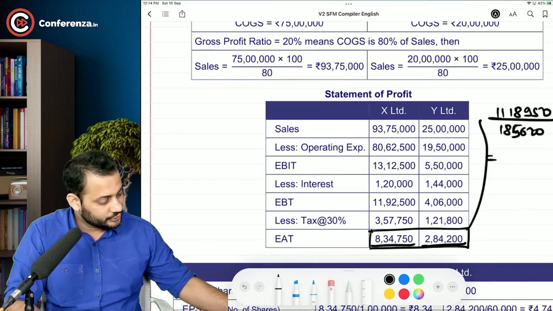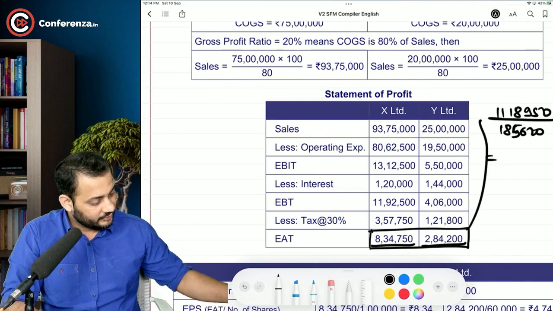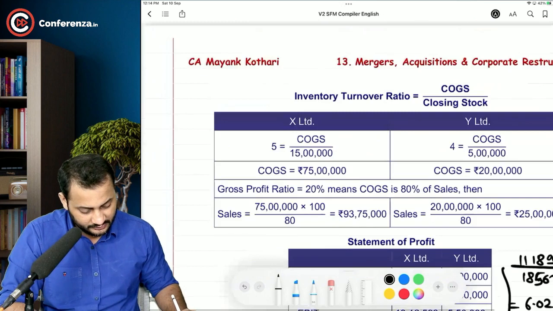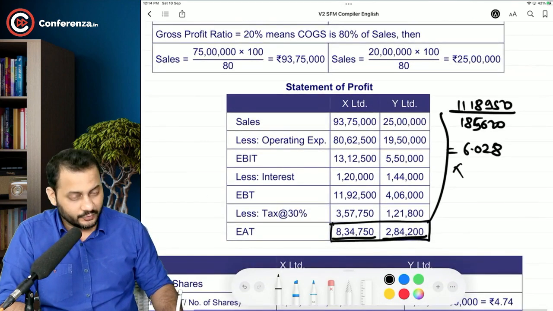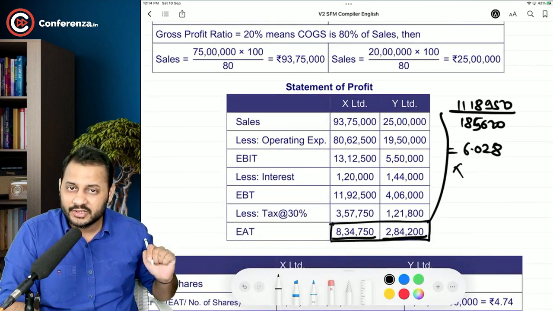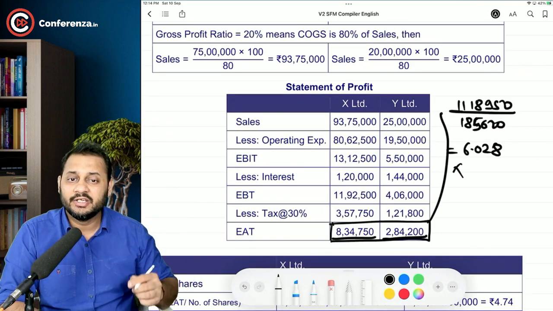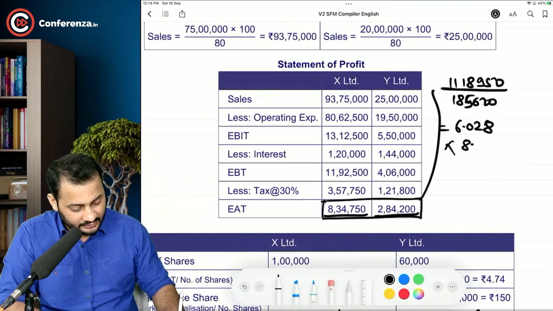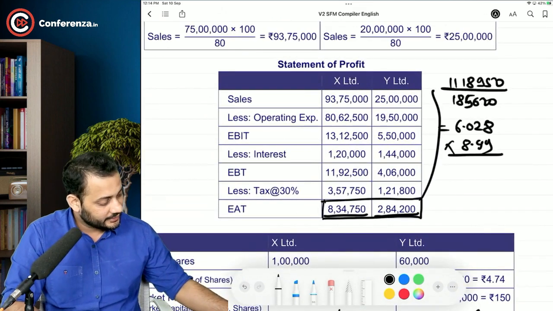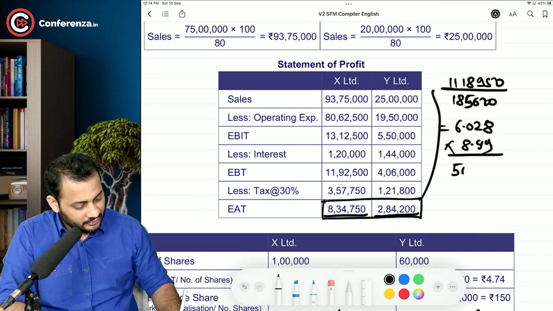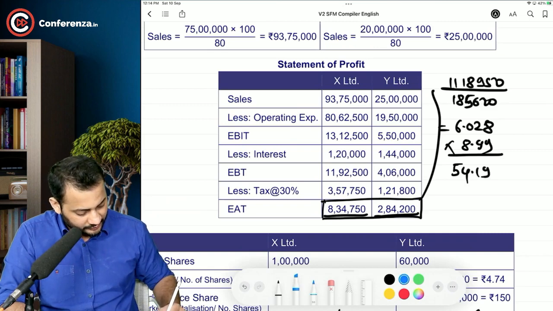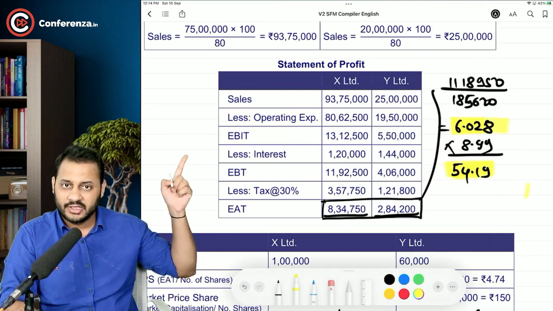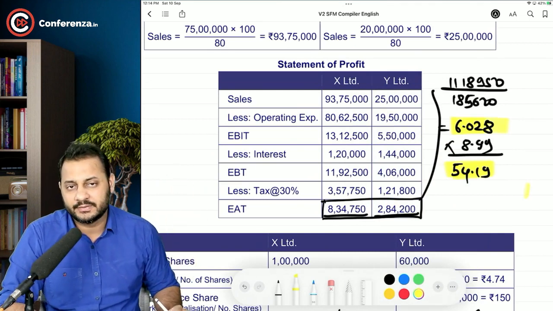This will give you the post-merger EPS, 6.028, right? And the PE ratio. This is the post-merger EPS. When you multiply with the PE ratio before merger of X Limited, which is 8.99, we will get the post-merger market price, which comes to somewhere 54.19. So we have the answers ready for the next two parts as well. Post-merger EPS, post-merger market price.